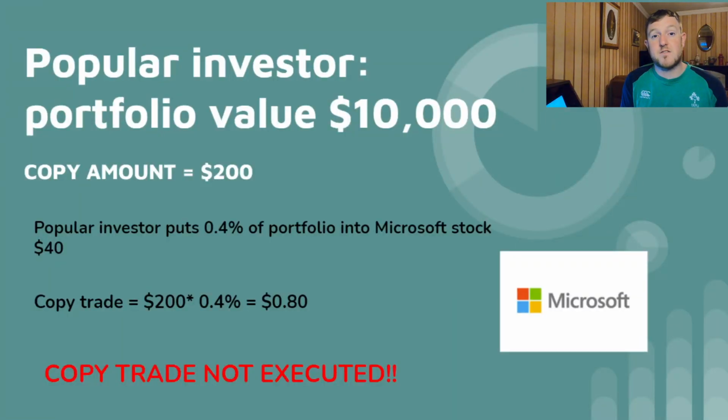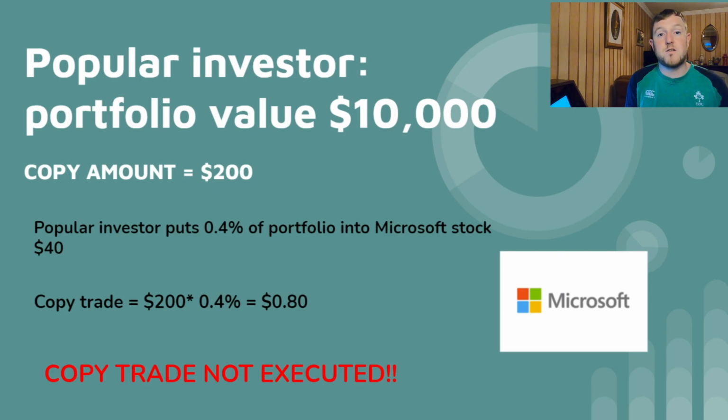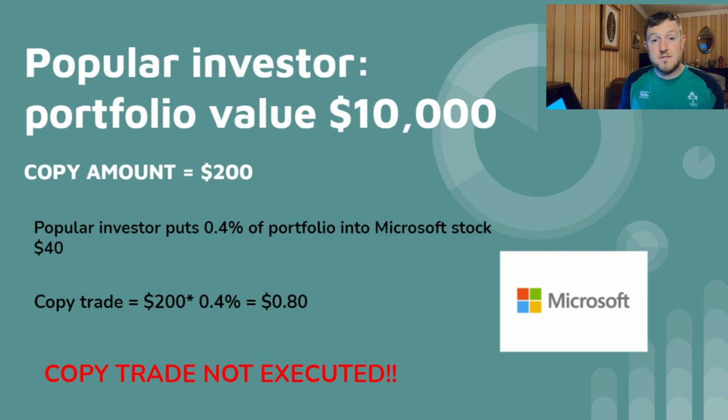But the next trade he decides to make is he puts 0.4% of his portfolio into Microsoft. This then triggers a copy trade in our own portfolio of 0.4% of what we have invested into copying this popular investor. So 0.4% of $200 is only 80 cents. And as this 80 cents is actually below the minimum trade size for a copy trade of $1, it won't be executed for us at all.